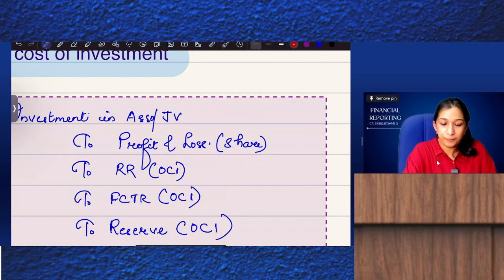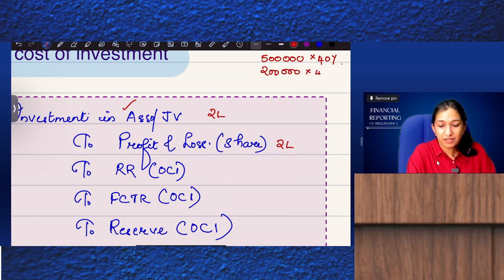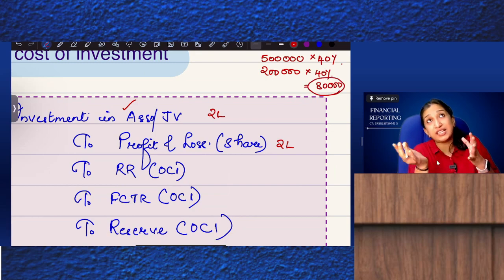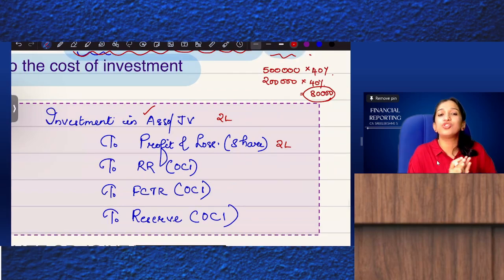Say for example, your associate has earned a profit of 5 lakhs, of which your share is 40%. So you'll pass the entry investment in associate 2 lakhs to P&L 2 lakhs. Subsequently, your associate company has declared and paid a dividend of 2 lakhs, of which 40% will be received by you. Yes or no? So what is the journal entry? If the associate has declared and paid a dividend, then what is the treatment? That is what is next: any distributions.